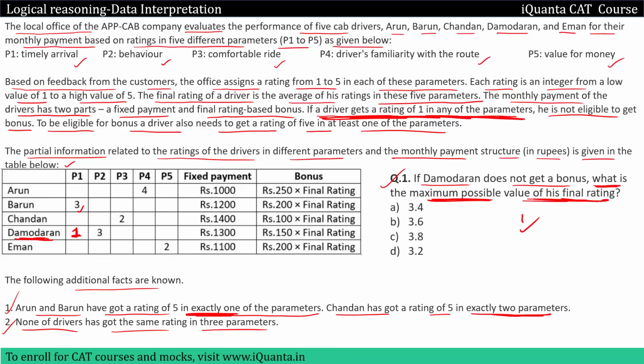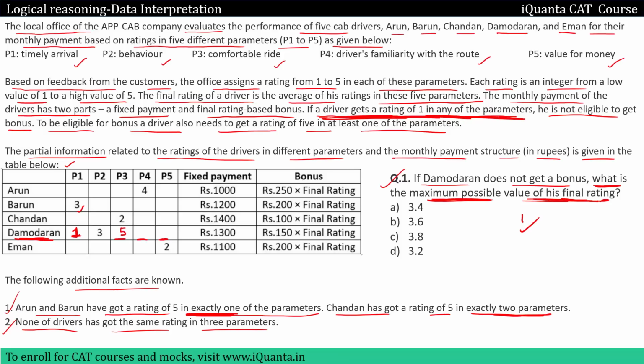Now keeping this, we have to maximize the possible value of his final rating. If I have to maximize the final rating, I will have to maximize his rating in all the parameters, right? So 1 and 3 are fixed. Yes. Now what is the maximum rating that I can give to Damodar in P3, P4, P5? I have to maximize. Maximum rating that can be given to any driver in any parameter is 5, right? So of course, let me give Damodaran rating 5 in any of the parameters.